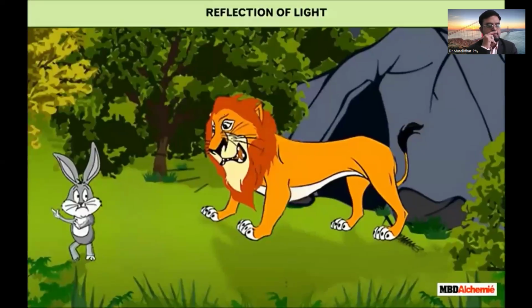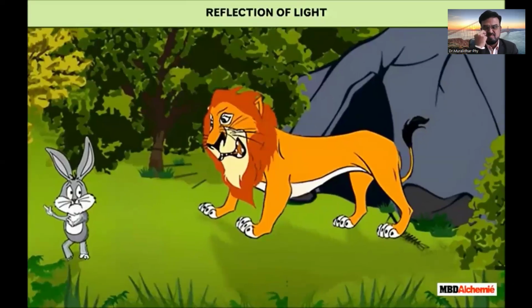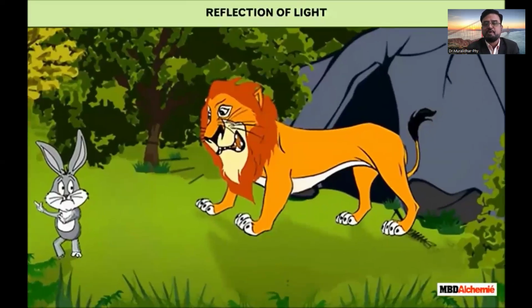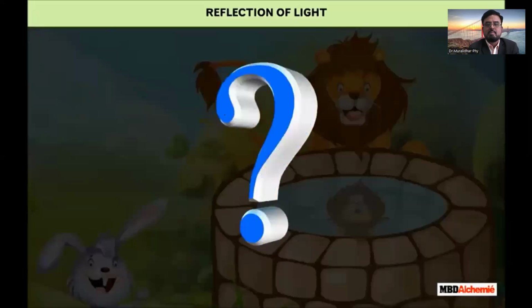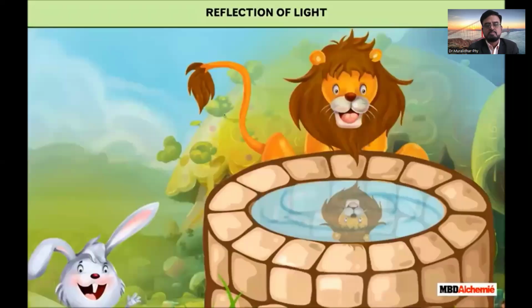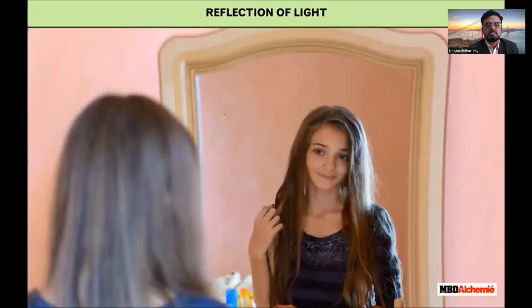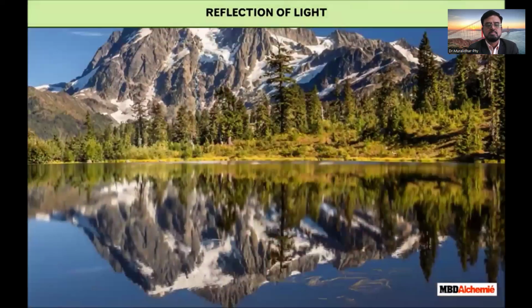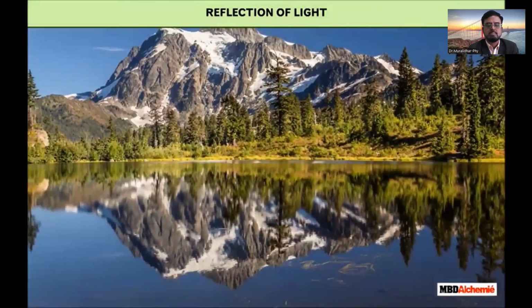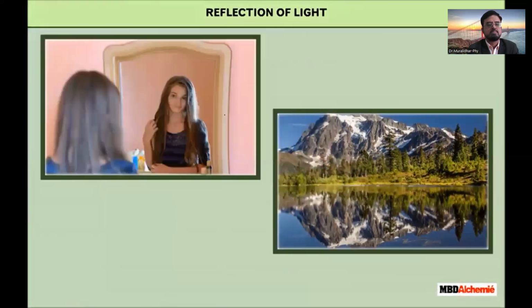Reflection of light. We all have heard the Panchtantra story of the lion and the rabbit. What do you think the lion saw in the water? There was no other lion in the water. The lion saw its own image in water formed due to reflection of light. You see yourself in a mirror. You can see the images of nearby mountains and trees in a lake. This is due to reflection of light.